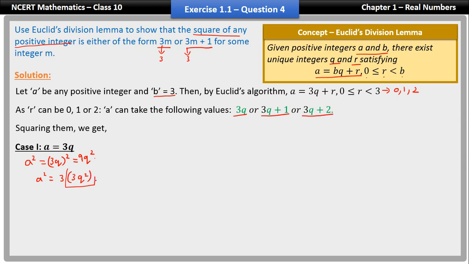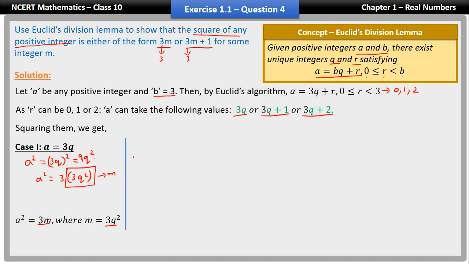Now I can assume that this 3q square is some positive integer m. So if this is m, then a square is of the form 3m, where m is nothing but 3q square. So this is case number 1. Here we just squared and we assume that 3q square could be some number m. Then we got a square is equal to some 3m form, where m is 3q square.